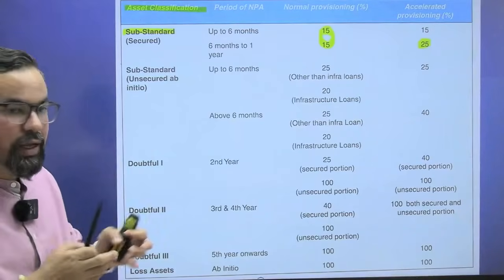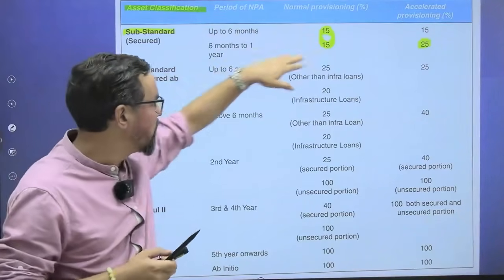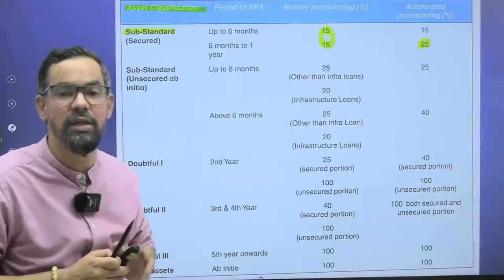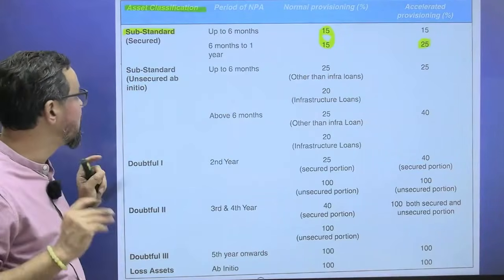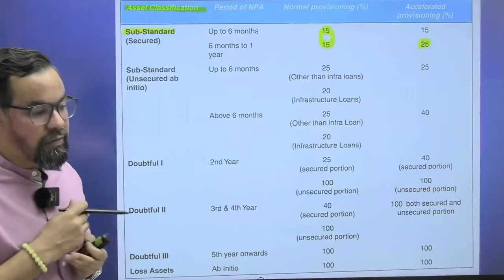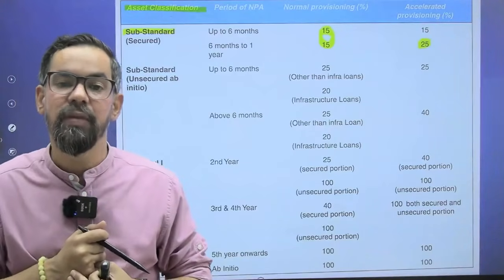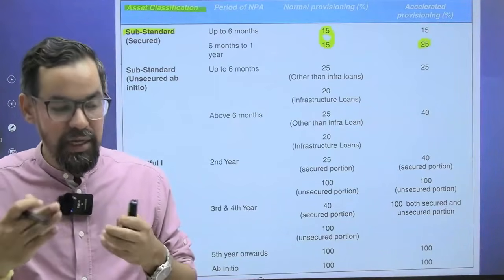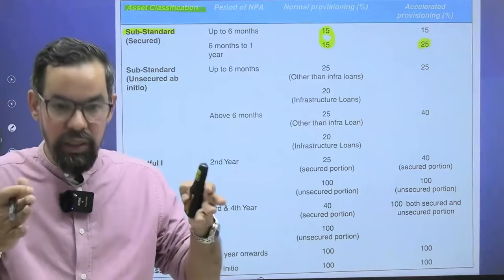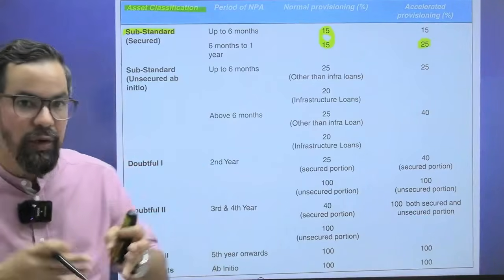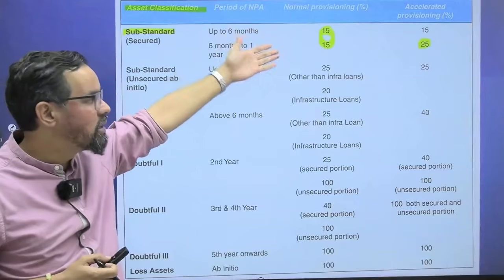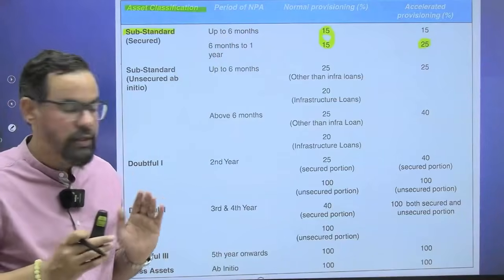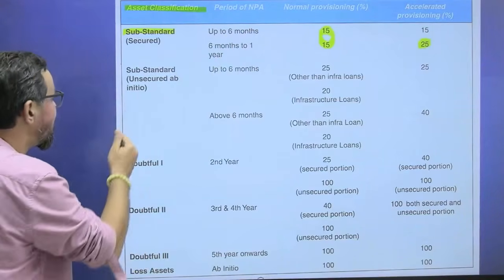If you go in detail, up to 6 months it is 15%, but after 6 months it is generally categorized under 25%, ठीक है। So this is the substandard asset secured, where we have some sort of cases where that asset remains NPA for 1 year, that is a substandard asset, ठीक है। तो अभी वो NPA हुए 1 साल तक इस कैटेगरी के अंदर है, तो that is generally categorized as a substandard asset, ठीक है। Substandard asset unsecured,